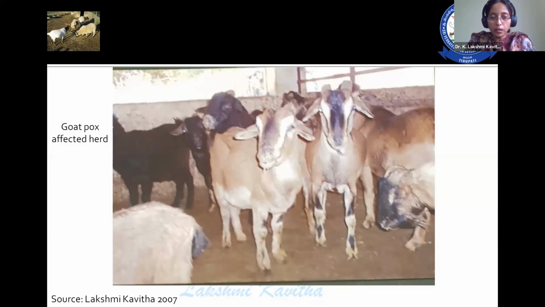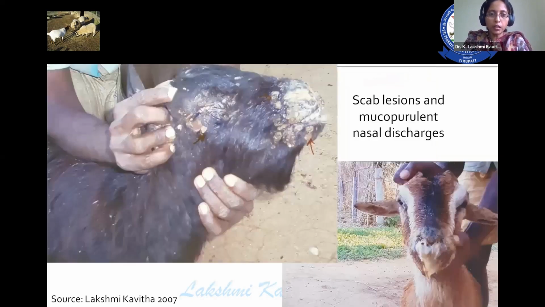In this herd, the prevalence of the disease has gone up to 80% and the mortality is about 50%. This is the one which I personally visited. From this, I have collected the samples for the goat pox isolation, etc. Some animals are showing mucopurulent nasal discharges, and these are the scab lesions that are appearing on the hairless portions of the skin, which are highly evident.